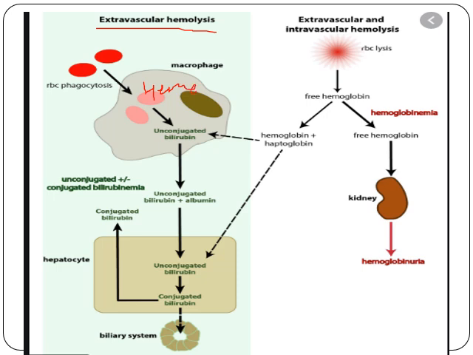This biliverdin will convert into bilirubin. Initially, this is the unconjugated form. Now, this bilirubin will be bound with albumin and taken up by the liver where there will be conjugation of this bilirubin. Now, this conjugated bilirubin will come into the biliary system and will be acted upon by intestinal bacteria